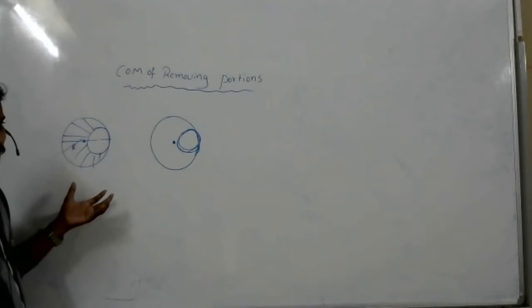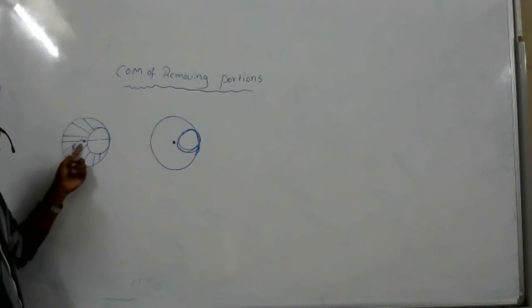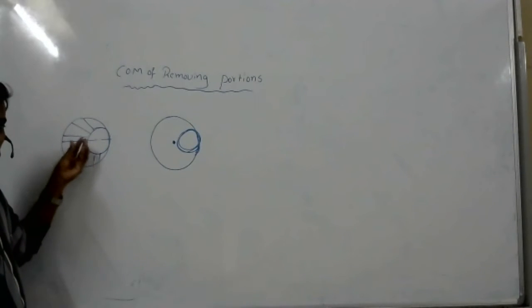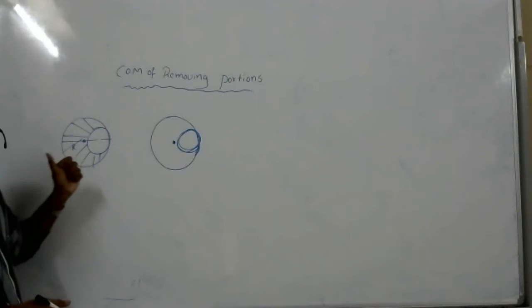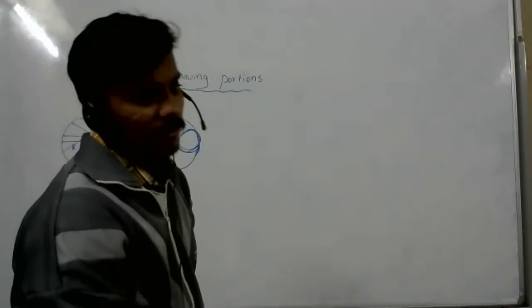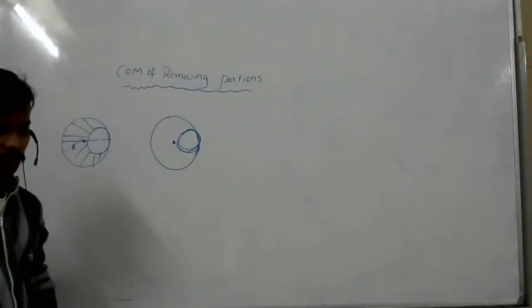No, right? It will be somewhere here, because the center of mass always moves towards the heavier side. So where it exists, that we have to calculate. Aryan, are you getting my point? Yes, sir.